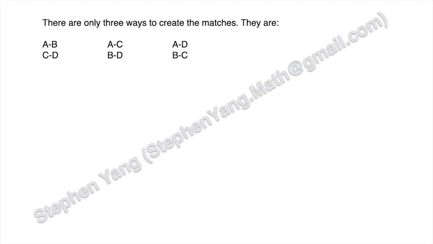There are only 3 ways to create these matches. They're A against B with C against D, A against C with B against D, A against D with B against C. All of these 3 ways are equally likely to be chosen. Now let's start the casework. So for case 1 and 3, the chance of B winning the first round will be a half.